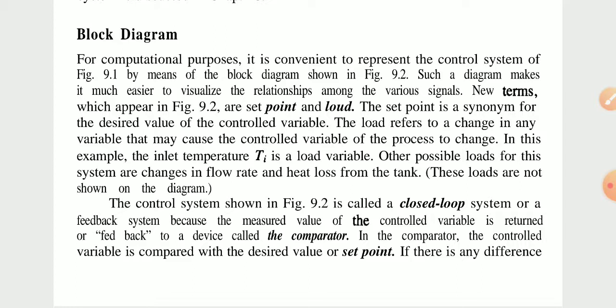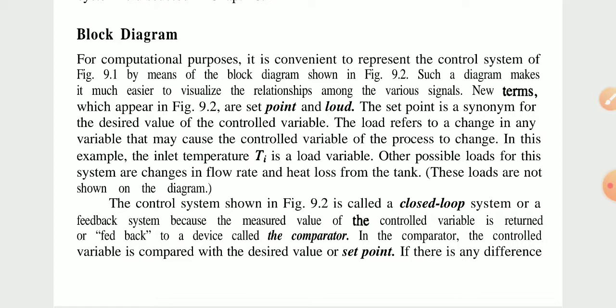The new terms which appear in Figure 9.2 are the set point and the load. The set point is a synonym for the desired value of the control variable. The load refers to a change in any variable that may cause the control variable of the process to change. In this example, the inlet temperature Ti is a load variable. Other possible loads for this system are changes in the flow rate and heat loss from the tank. These loads are not shown in the flow diagram.